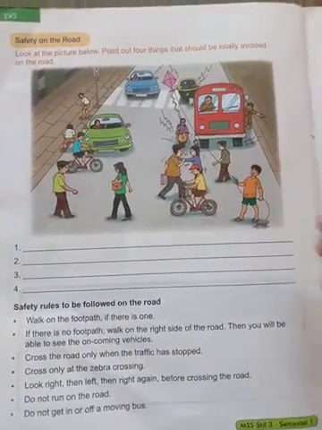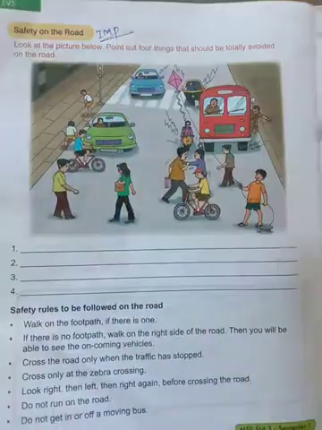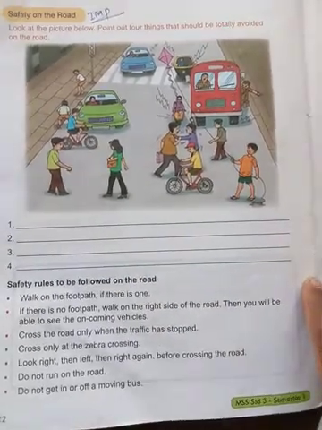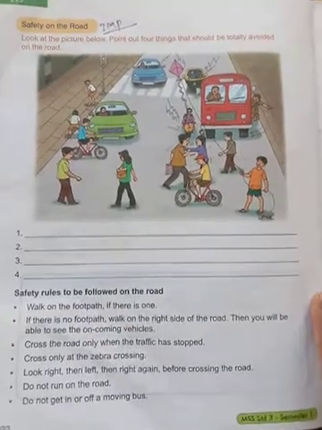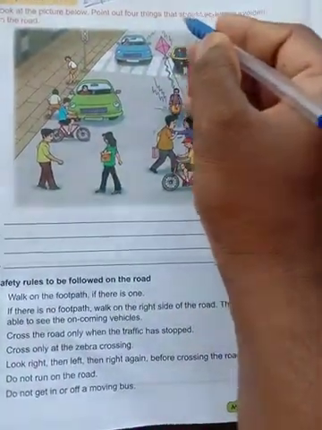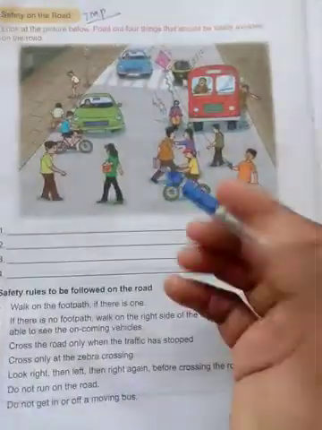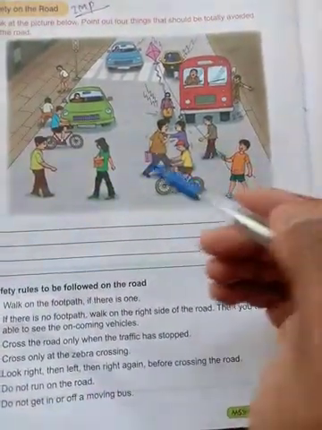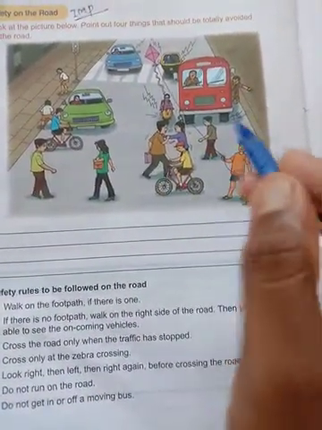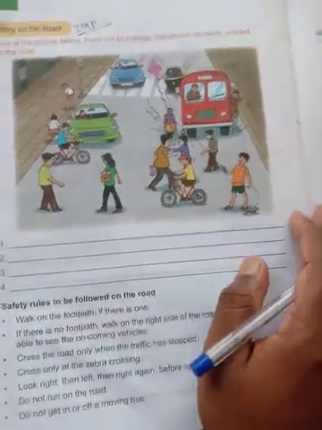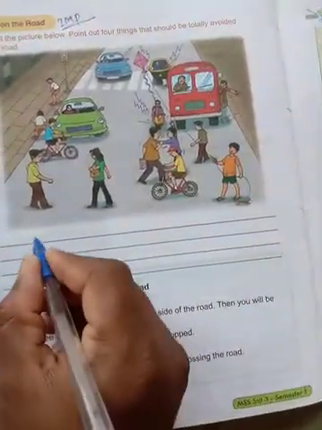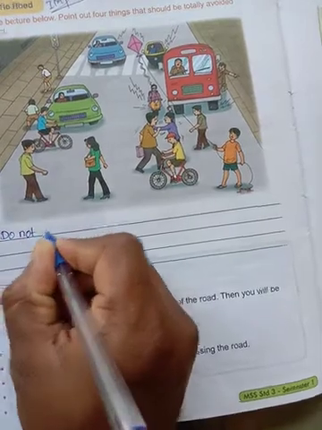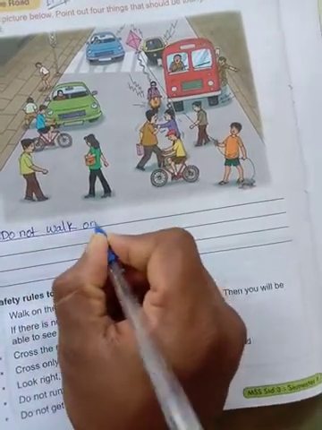Safety on the road. This is very important, students. Most people are careless about safety on the road. That's the reason accidents are happening. Look at the picture. We'll point out the 4 things that should be totally avoided on the road. Here, look at this picture. Here you have to find the 4 things to be totally avoided on the road. The first one: do not walk on the road.